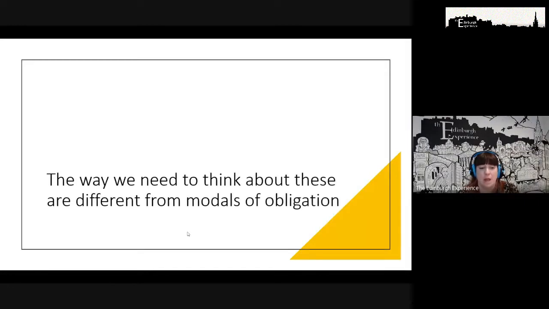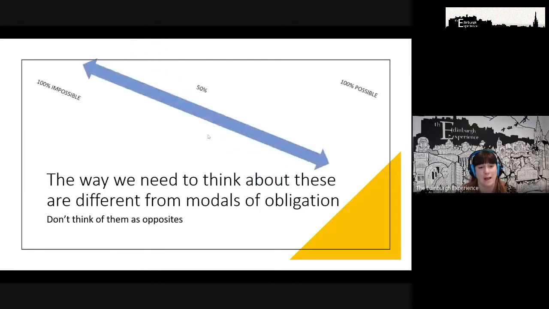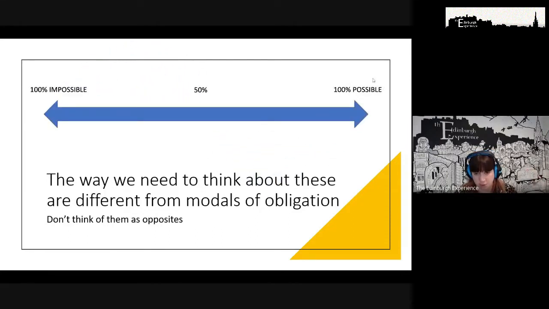Okay, so the way that we're thinking about the modals of deduction or speculation has to be different from how we think about the modals of obligation. So remember when we looked at the modals of obligation, we put them on a scale from like 100% to 0%. So we said there's 100% obligation and there's no obligation. When we're thinking about speculation, it's got to be different. You can't think of them as opposites, okay? So you have to think about in terms of how possible they are and how impossible they are, yeah?